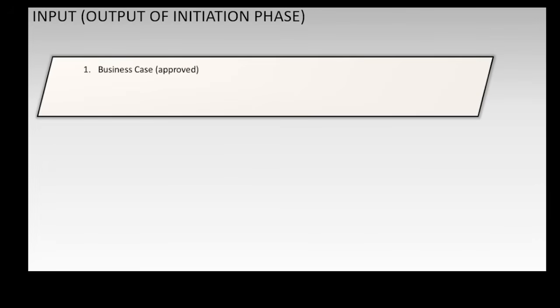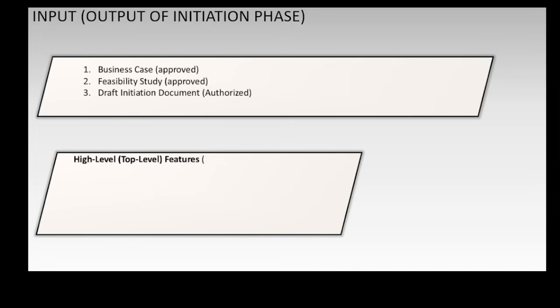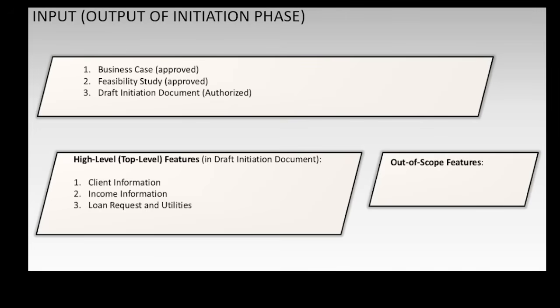The input to this phase are the outputs from the initiation phase, which are business case, feasibility study, draft initiation documents. And part of the draft initiation documents are the high-level features, which are client information, income information, loan request, and utilities.